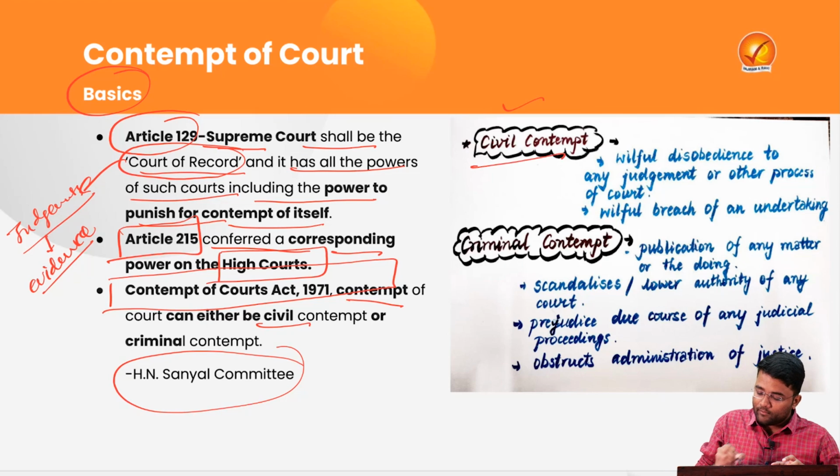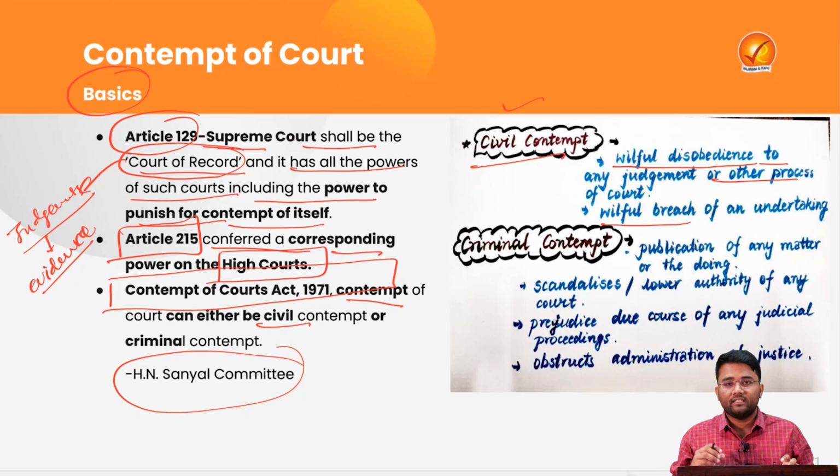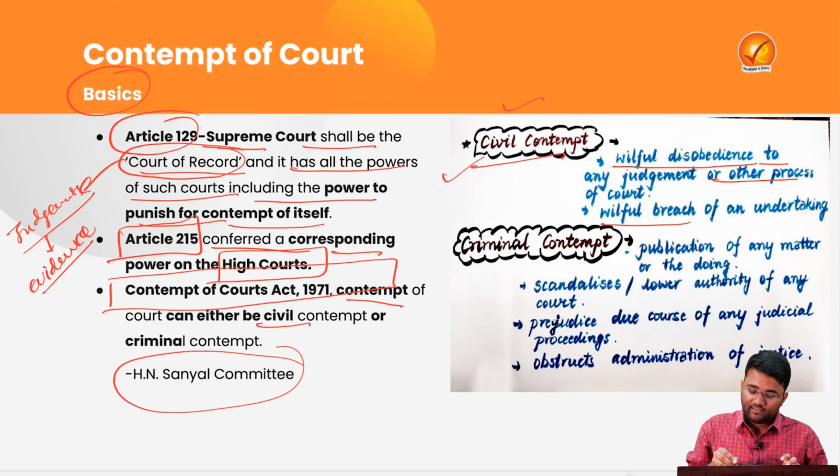Under civil contempt, we consider those types of contempt where there is willful disobedience to any judgment or order of the court. Apart from this, if there is a willful breach of any undertaking that has been given to the courts, that will be considered civil contempt.